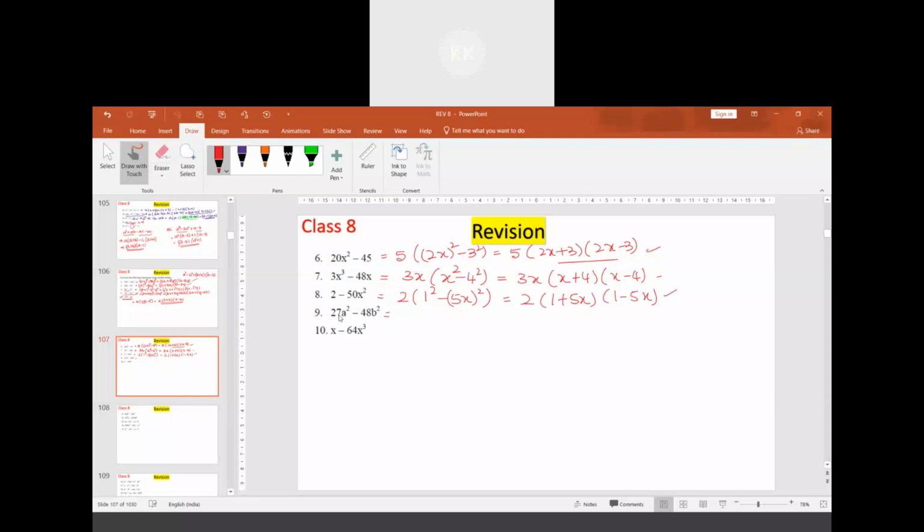In this question, 3 can be taken common. If you take it out, it will be 9a square, which is nothing but 3a whole square, minus 16b square, which is nothing but 4b whole square. So 3 times 3a plus 4b into 3a minus 4b. Correct.